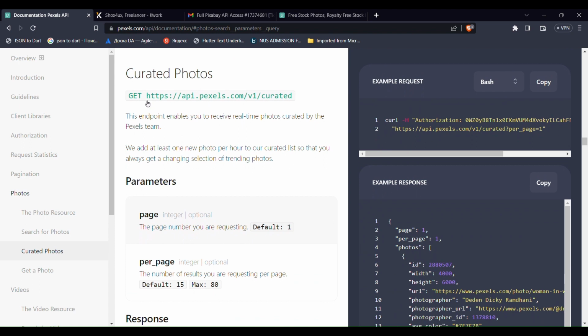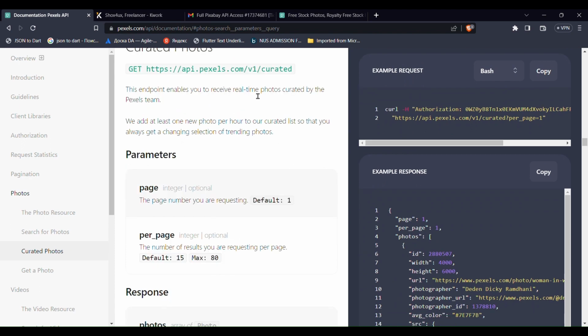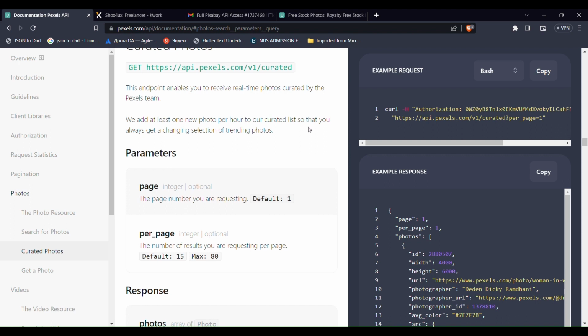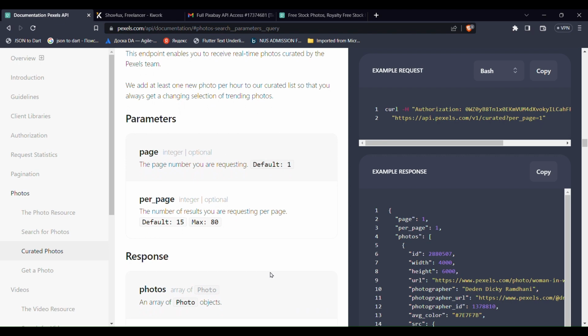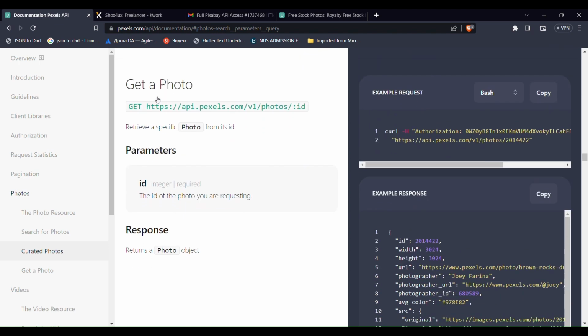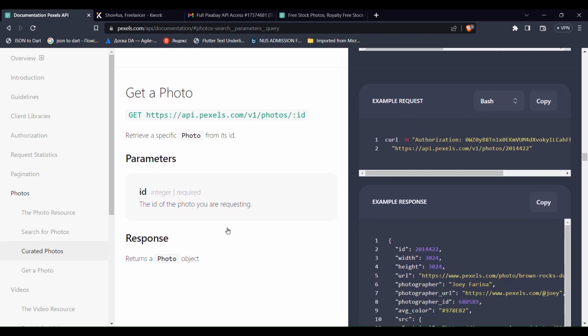Then another one is curated photos. This endpoint enables you to receive real-time photos curated by the Pexels team. We add at least one new photo per hour to our curated list so that you always get a changing selection of trending photos. And this is pretty much the same. Also, we can access individual photos, but we don't really need that. So let's get into our VS Code.